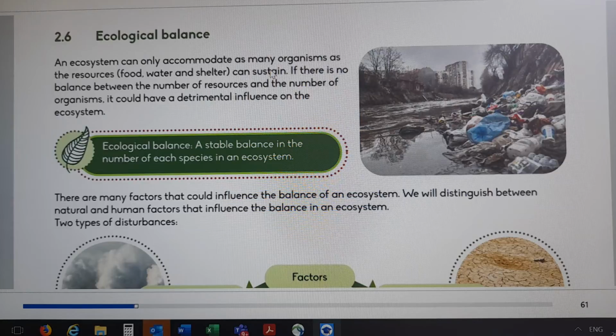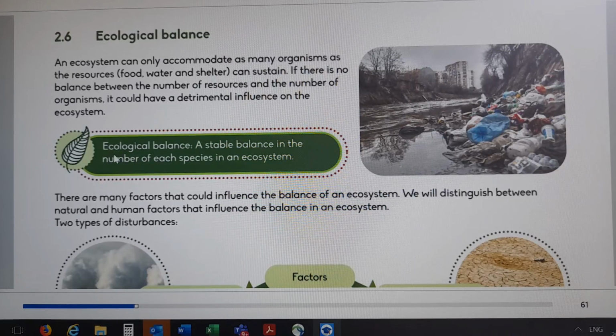Okay, so we don't want scarcity. We must have organisms and enough resources, for sustenance or for sustainability. If there is no balance between the number of resources and the number of organisms, it could have a detrimental influence on the ecosystem, because the needs will grow bigger and bigger and there won't be resources. And you remember from EMS, we talked about scarcity.